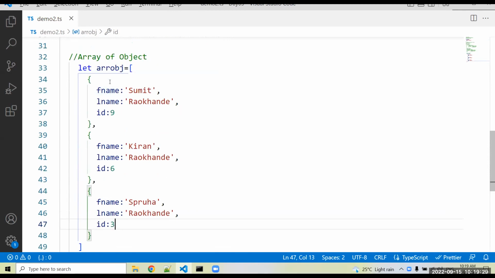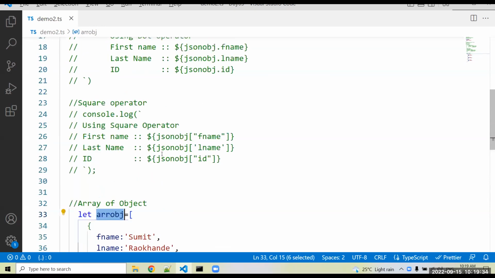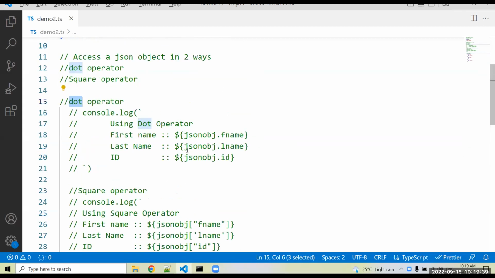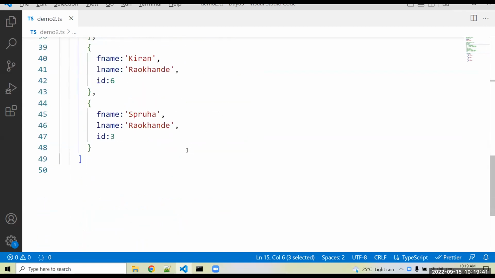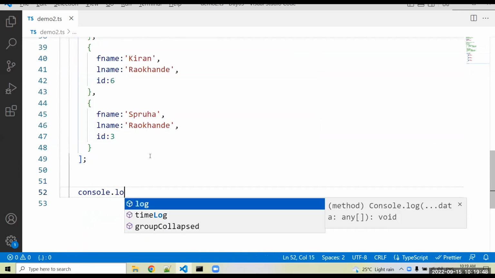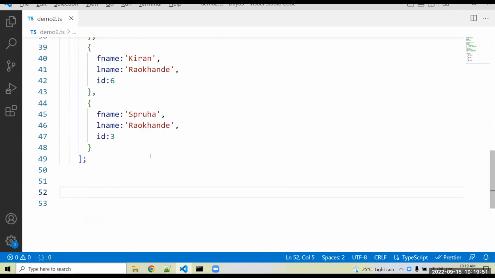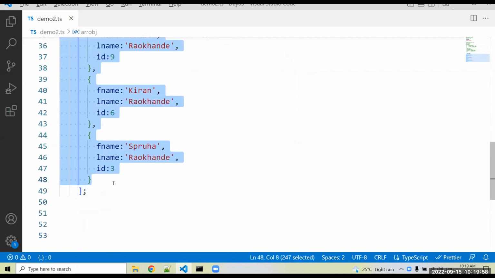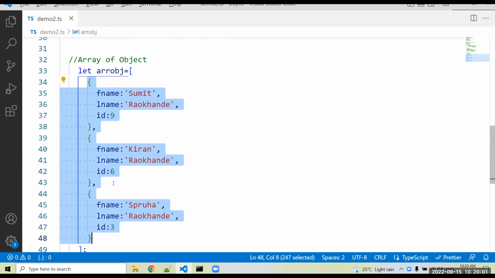Then if I want to access that array of object, how can we access it? Again, use a square operator or a dot operator. Two operators are there. You can use any approach, dot operator or square operator. So I'll just use console.log. But if you want full access to the array of object, meaning every element's data displayed to the end user, for that we use a for loop.